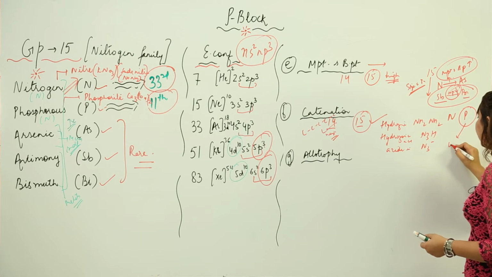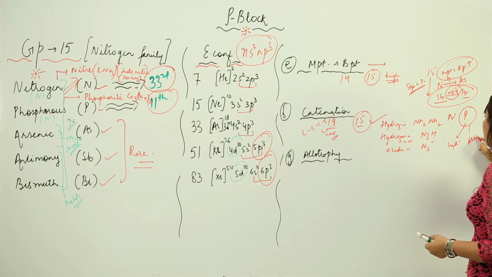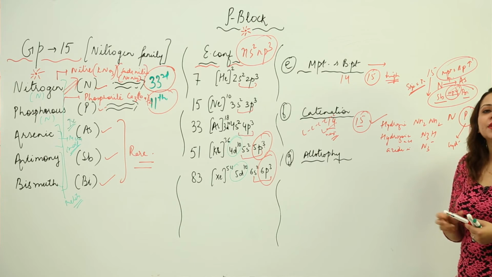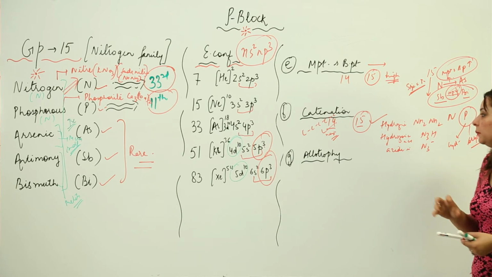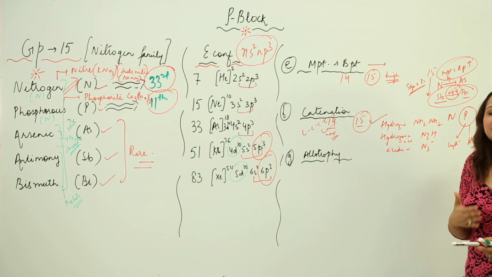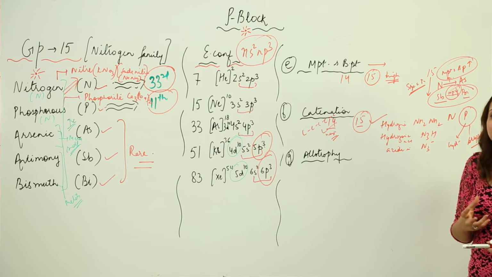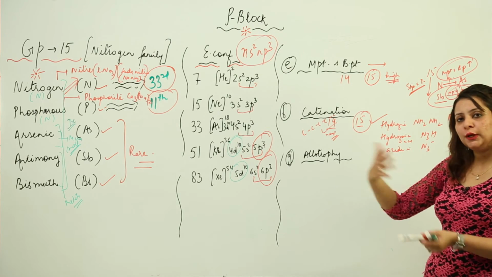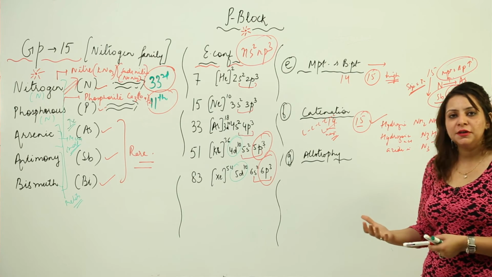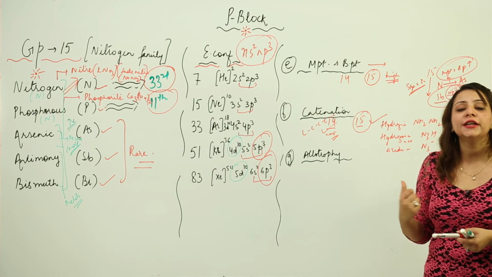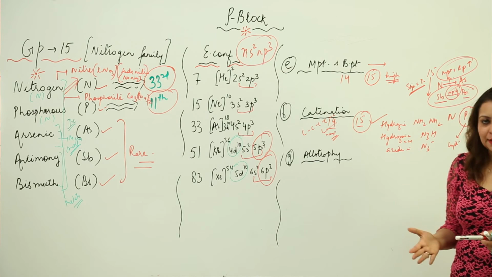It can form cyclic as well as aliphatic compounds, meaning it can link up to its own kind of atoms and give rise to cyclic as well as aliphatic compounds. But otherwise, catenation decreases as we move down because the bond formed between them is not so strong. And if we want an element to link with its own kind, there should be a strong linkage, and that is missing here. So that is why they don't show catenation to that extent.